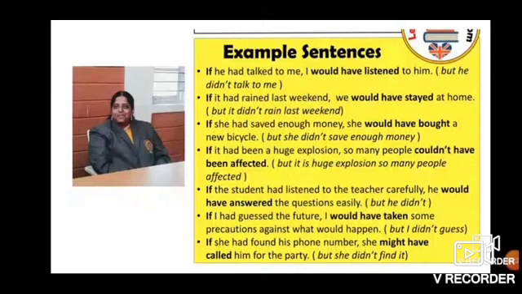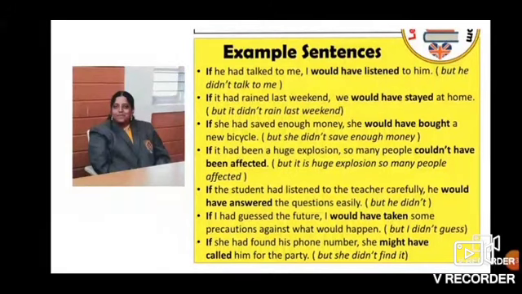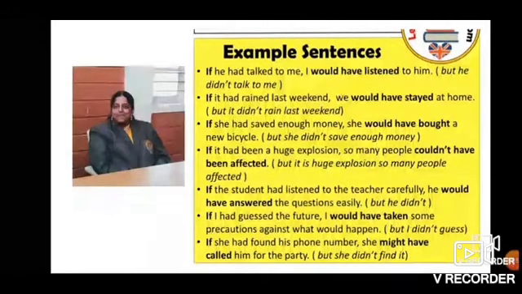This is all about the first, second and third conditional clauses, children. I have tried my level best to clear things up. The rest is left to you. What you have to do is make your own sentences of the first, second and third conditional clauses. Understood? And if you have any doubt regarding this concept, you can ask me in the WhatsApp group.